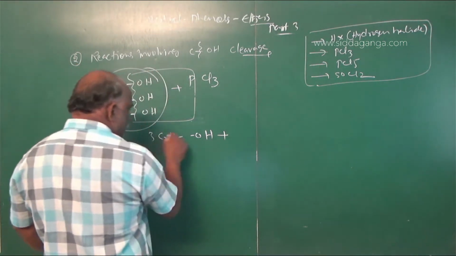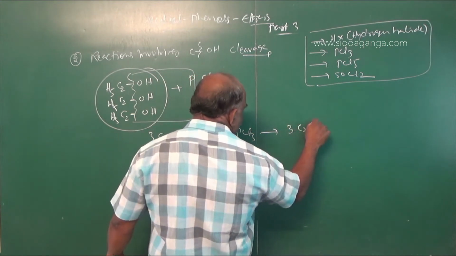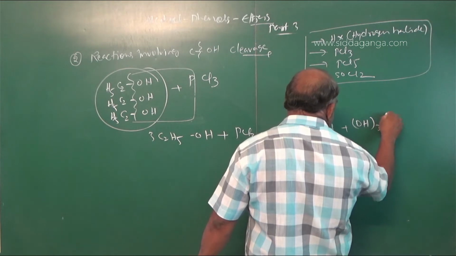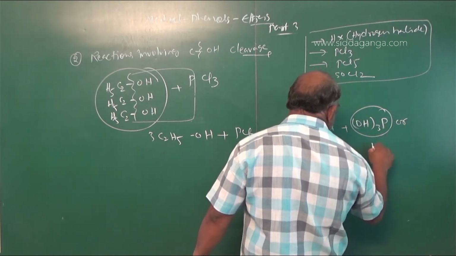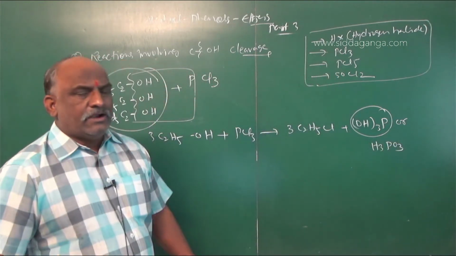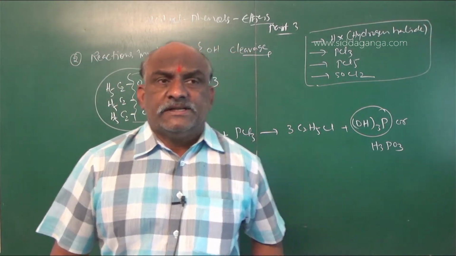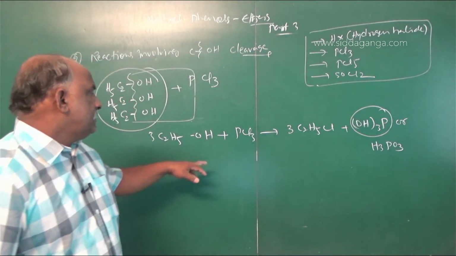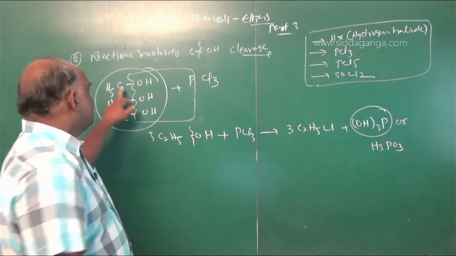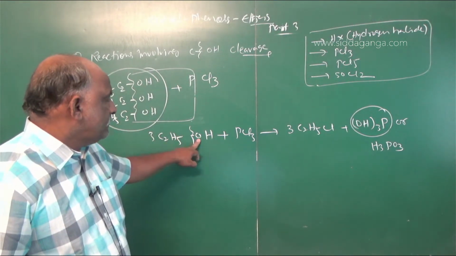So the overall reaction you should write like this: PCl3 gives rise to 3 molecules of C2H5Cl plus P(OH)3. P(OH)3 can be written as H3PO3. H3PO3 is also called phosphorus acid, orthophosphorus acid. For this reaction, we require 3 molecules of ethyl alcohol, and C-OH cleavage takes place.